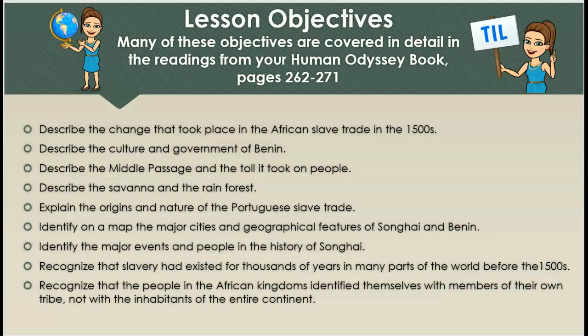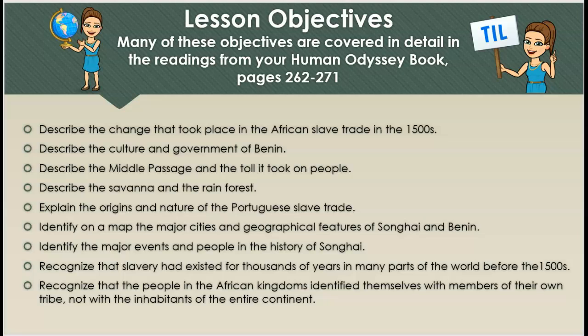Lesson Objectives. Many of these objectives are covered in detail in the readings from your Human Odyssey book, pages 262 to 271. Describe the change that took place in the African slave trade in the 1500s. Describe the culture and government of Benin. Describe the Middle Passage and the toll it took on people. Describe the savanna and the rainforest. Explain the origins and nature of the Portuguese slave trade.